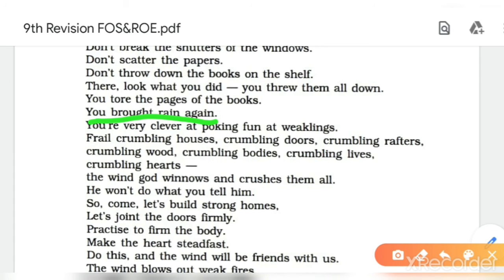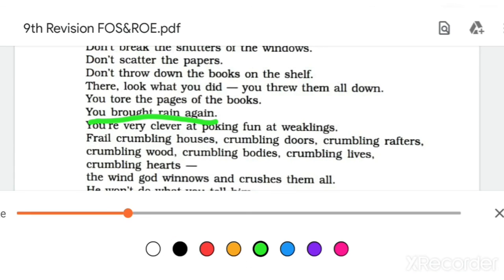Then next line: frail crumbling houses, crumbling doors, crumbling rafters. Easy one, huh? Crumbling wood, crumbling bodies, crumbling lives, crumbling hearts. So repetition is also there. Then synecdoche is also there, crumbling hearts represents the human being. And climax is also there because descending order is there.